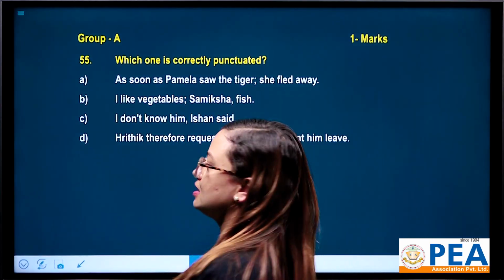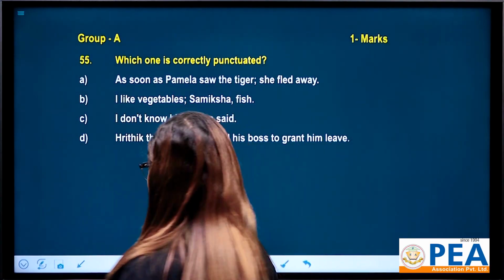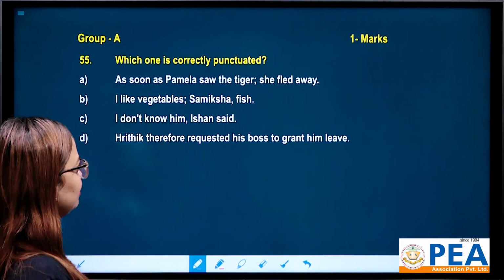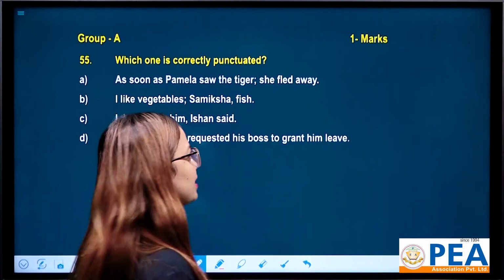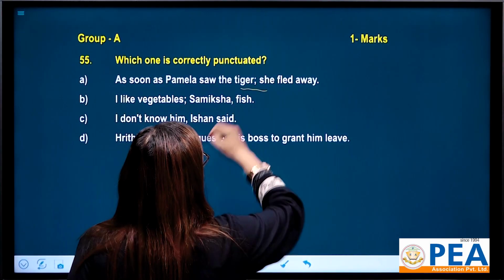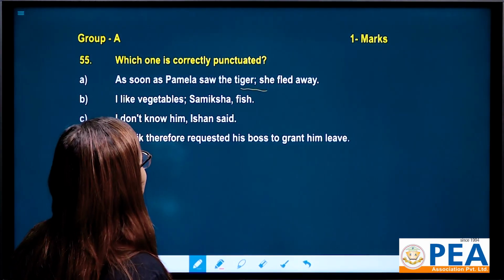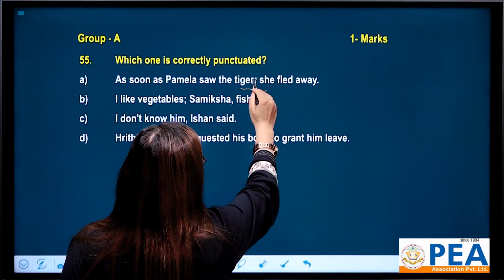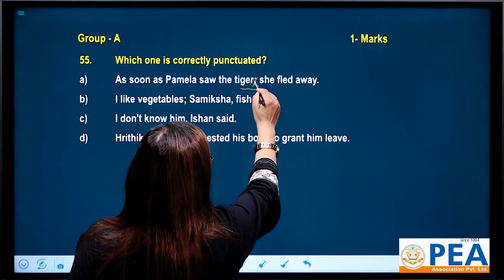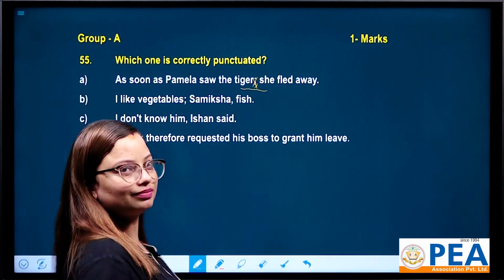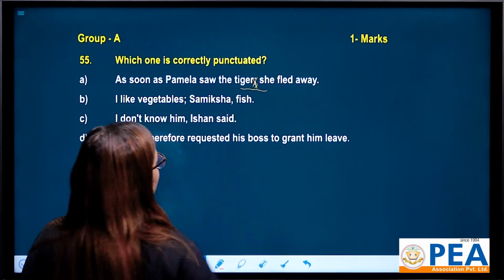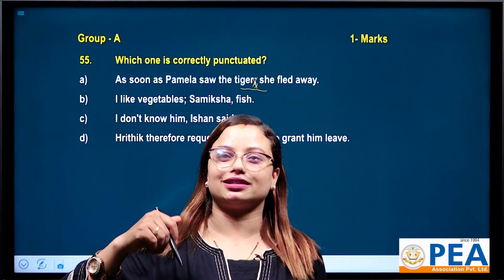Which one is correctly punctuated? All right, let's see. As soon as Pamela saw the tiger, she fled away. You can watch a semicolon here, right? You must avoid this semicolon. Instead, you have to keep a comma here. So after as soon as Pamela saw the tiger, you must give a comma in order to correct this sentence.